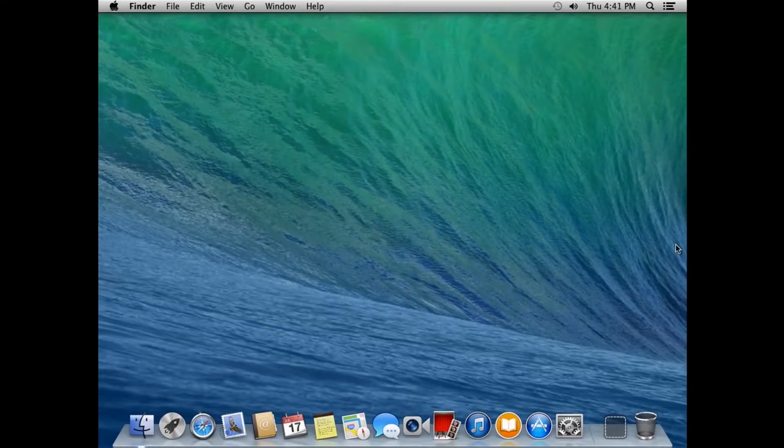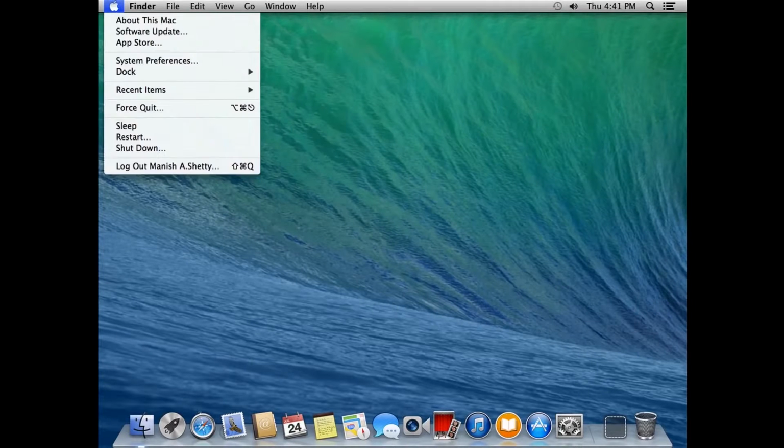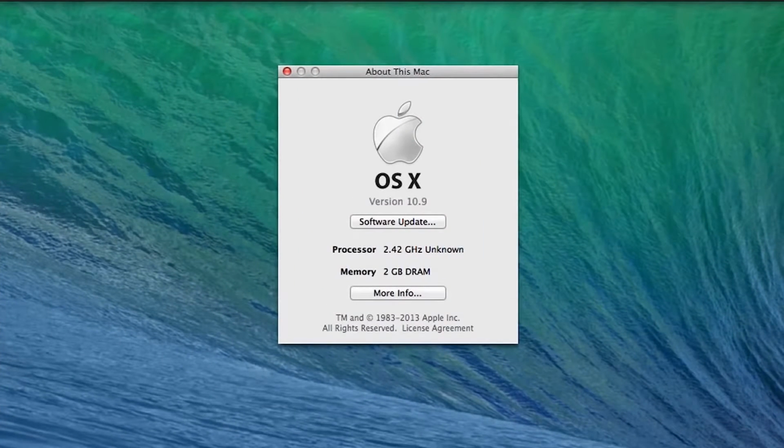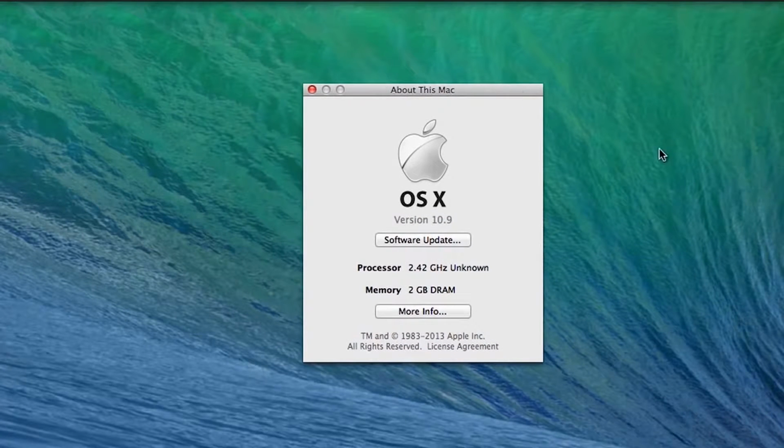Now if in case you guys want to remove the black bars which are placed at the left and at the right hand side of the screen, I will show you that in a minute. But before that, I will just show you the version which I'm currently running in. So now as you can see over here, I'm running the Mac OS X 10.9 final build.